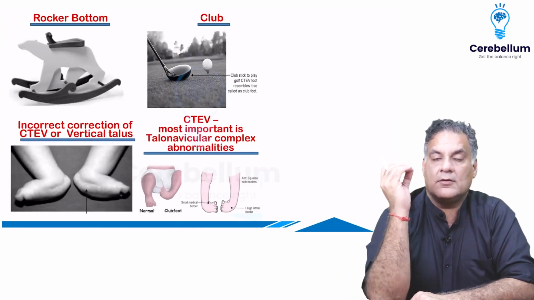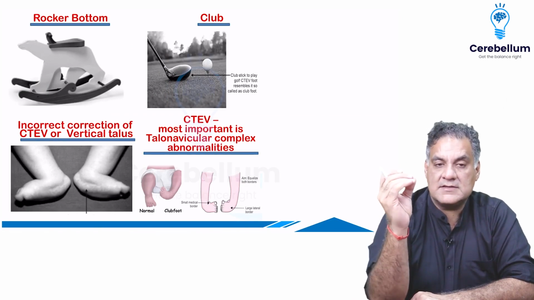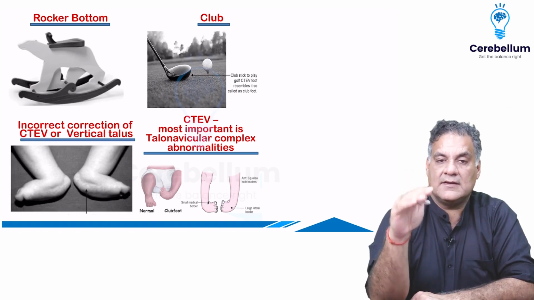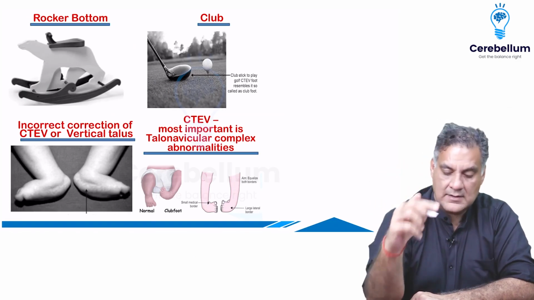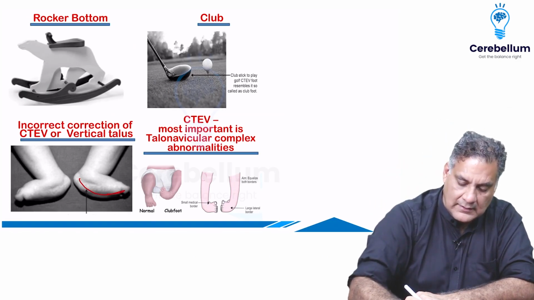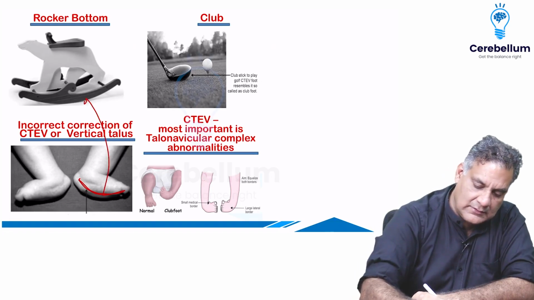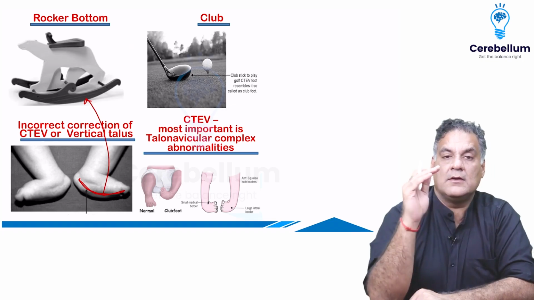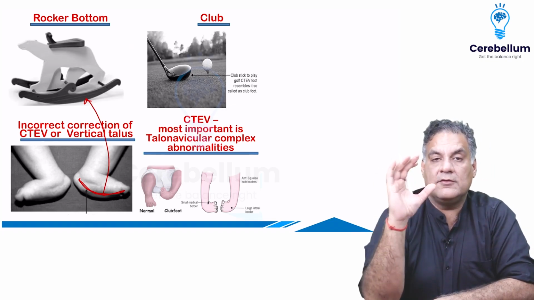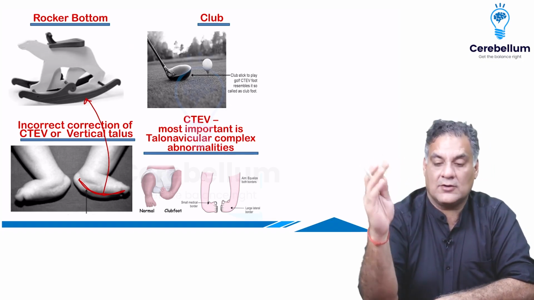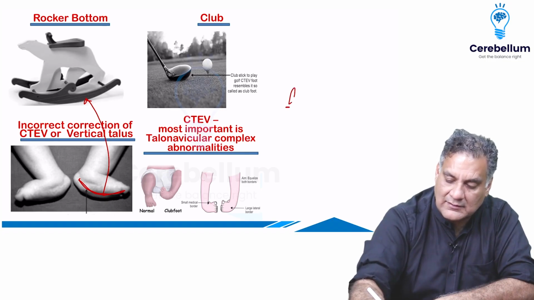All right. Rocker bottom foot means that there is a vertical talus. Normally the talus is horizontal. So there is a vertical talus and it looks like a toy. That is rocker bottom foot. Rocker bottom foot will occur if you do not treat CTEV in the correct order. What is the correct order of treating CTEV?